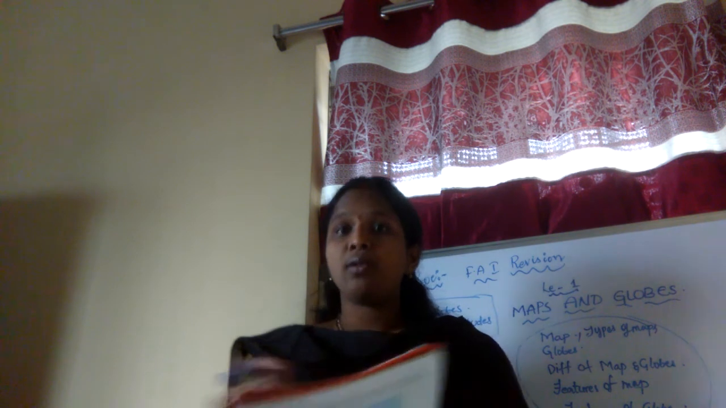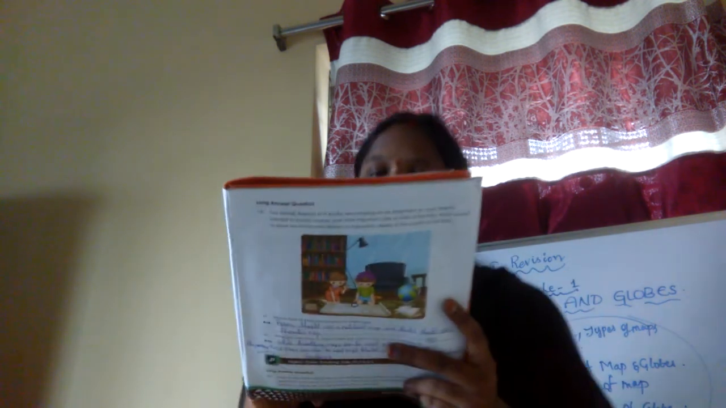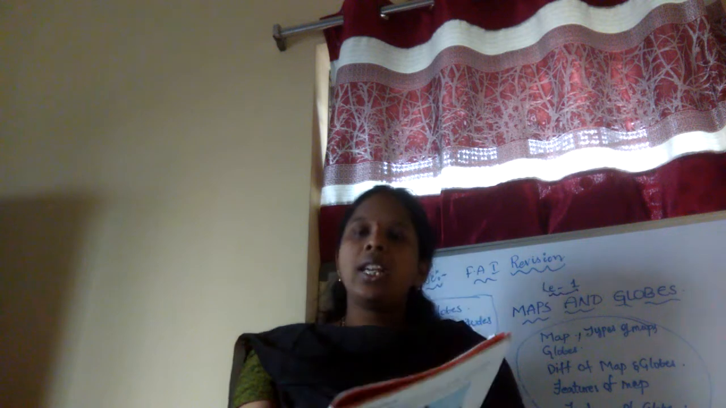So the next one, identify the given picture. What is the picture, children? What is this? A map. Next one, which of the following are not shown on the given map? Cities. They have not mentioned the cities.